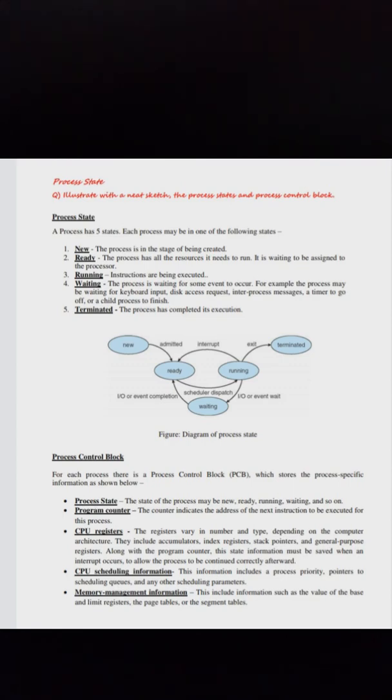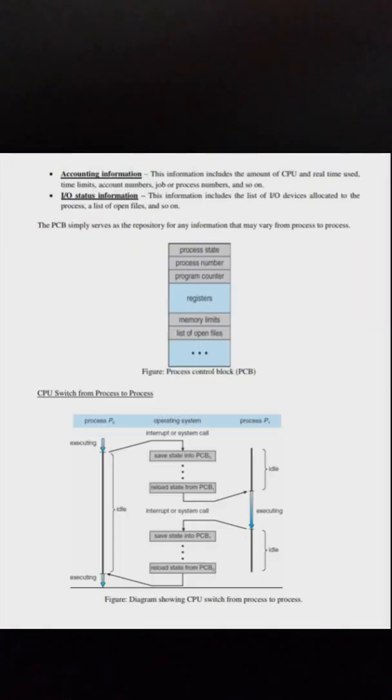This state information must be saved when an interrupt occurs to allow the process to be continued correctly afterward. CPU scheduling information. This information includes the process priority, pointers to scheduling queues, and any other scheduling parameters. Memory management information. This includes information such as the value of the base and limit registers, the page tables, or the segment tables.